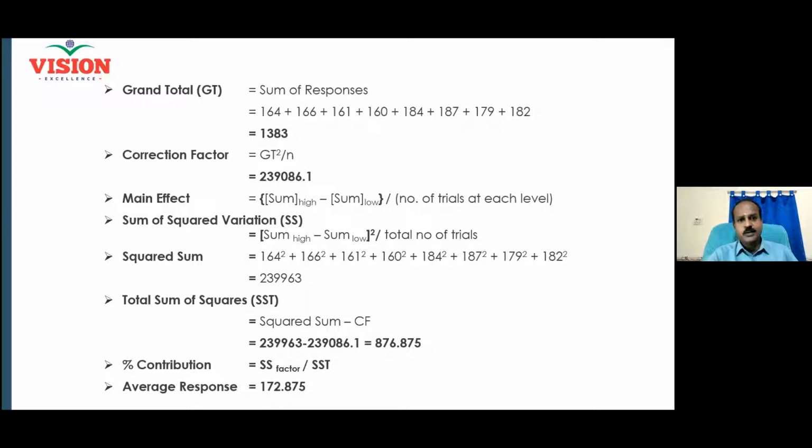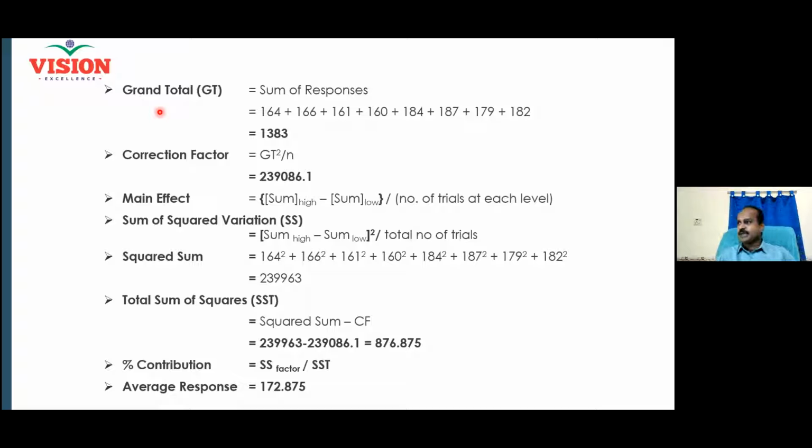And now, how many readings do we have? 8 readings. With all 8 readings, tell me, will you be able to calculate the grand total? Yes. Summation of all the 8. So grand total is understood. Then you need to calculate something called the correction factor.